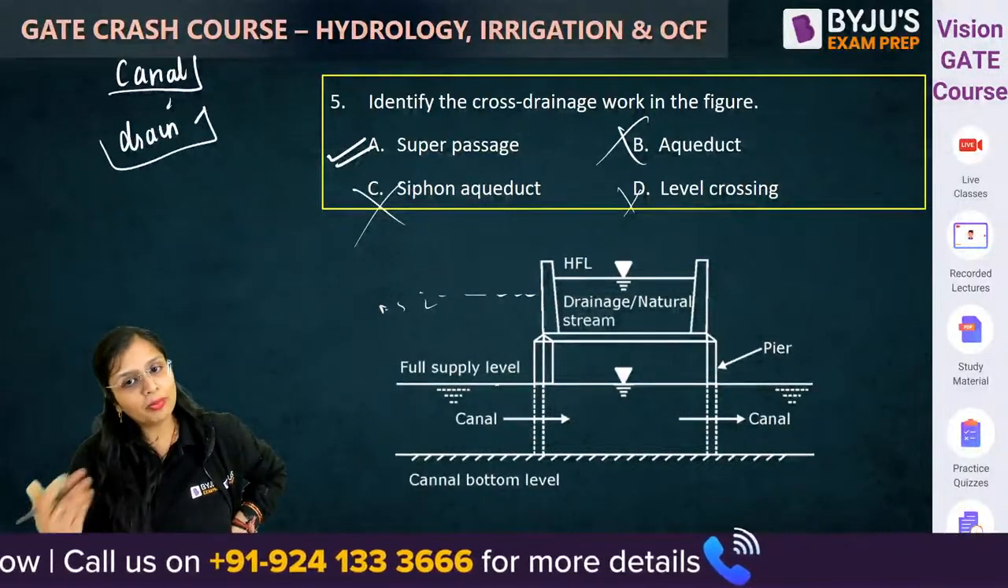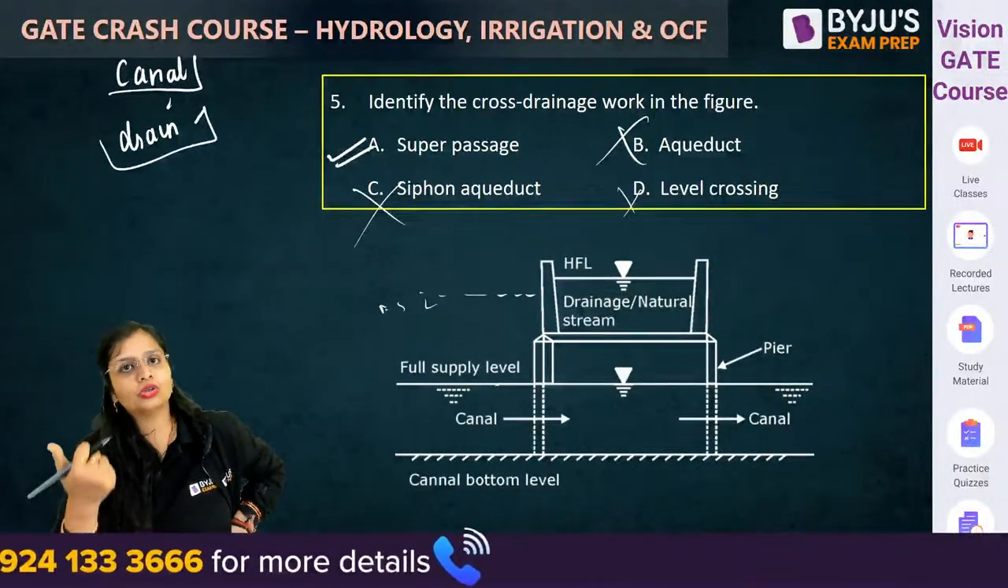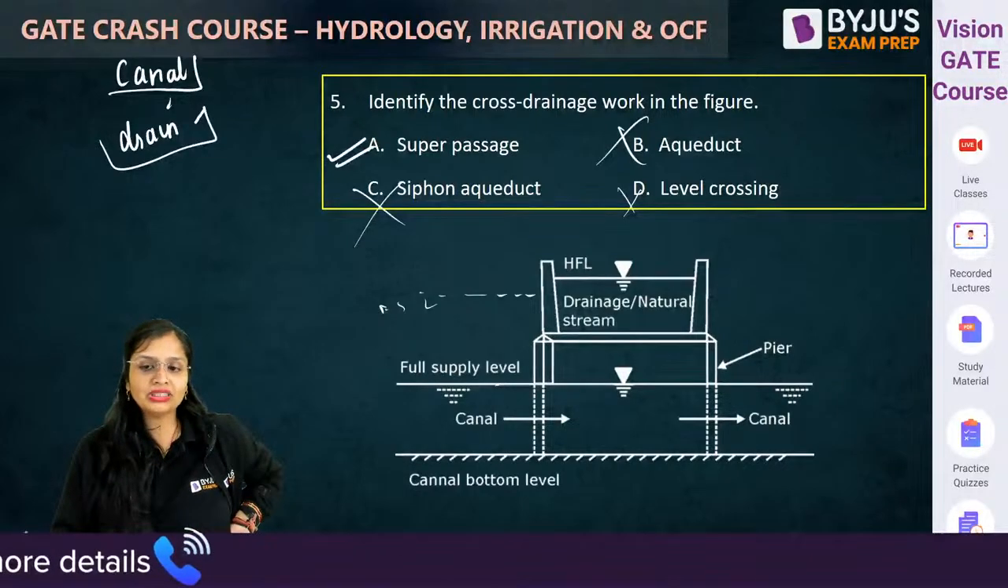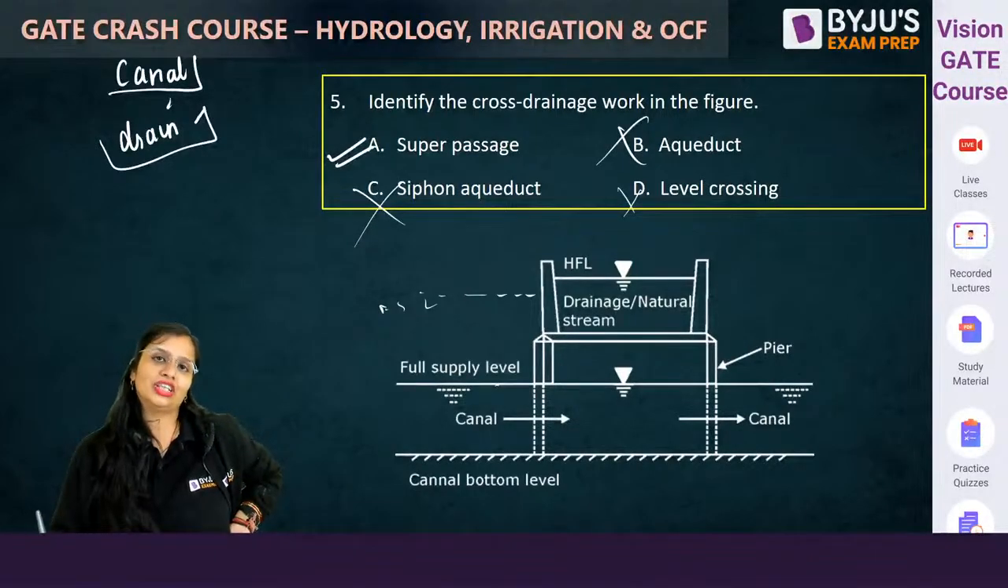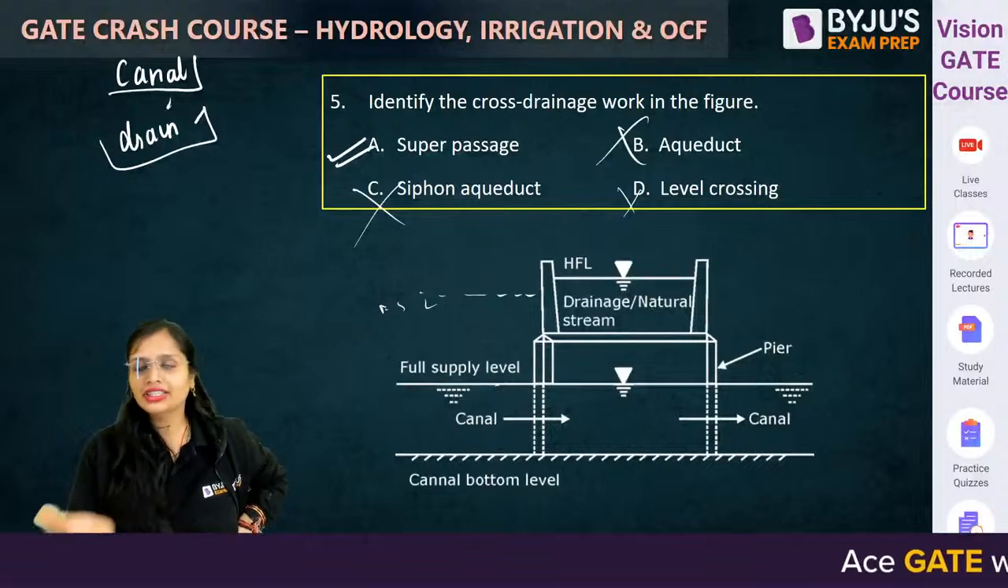See, canal top पे drain bottom, तो या तो वो aqueduct होगा या siphon aqueduct. अब आपको यहाँ पे साफ दिख रहा है कि drainage ऊपर है, canal नीचे है. So, either it will be super passage or canal siphon.